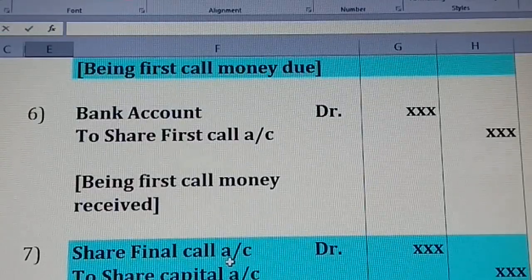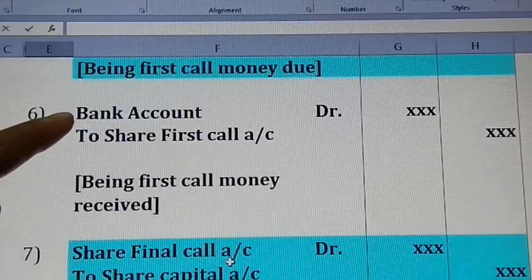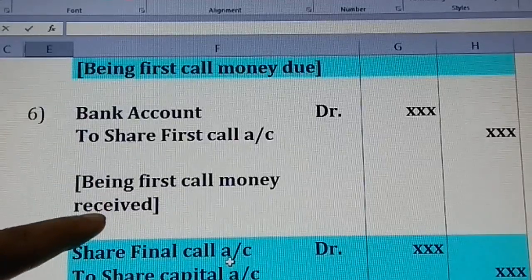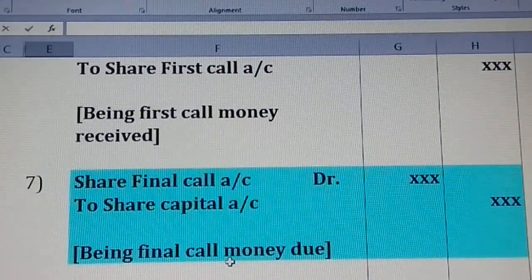Next, now we have made a first call to the concerned applicant for the money due, and on the concerned due date he has come and made the payment, which means we have received the first call money. Now we have to make an entry for the final call money due.